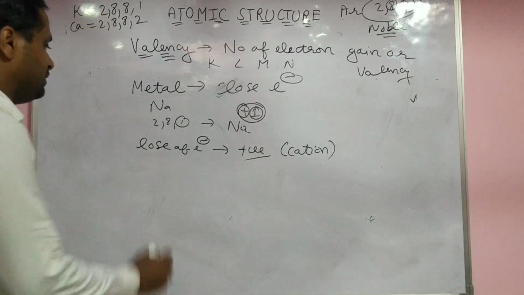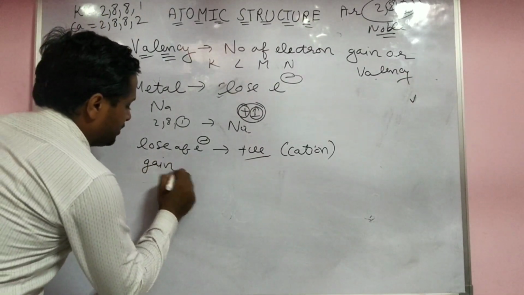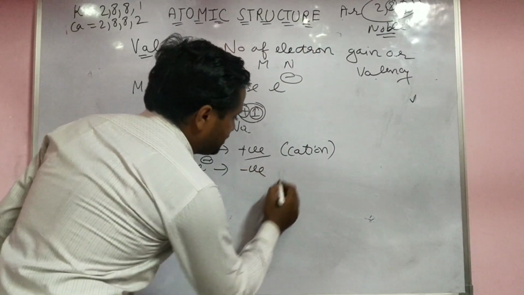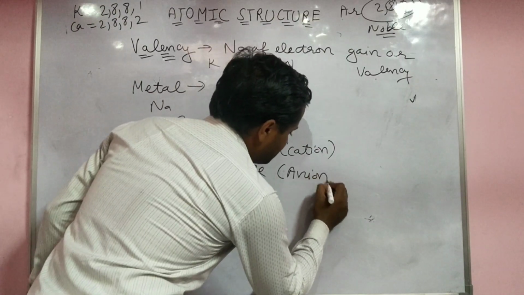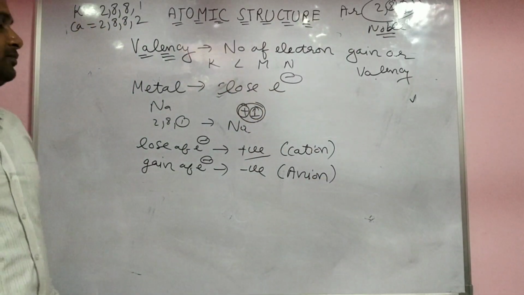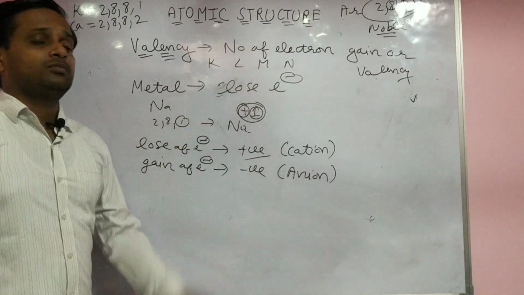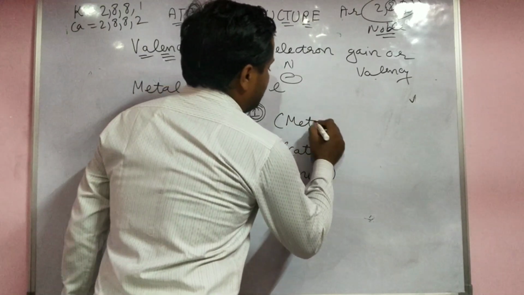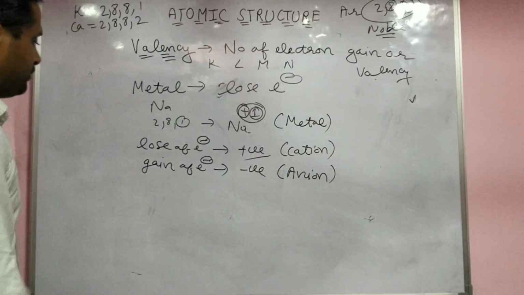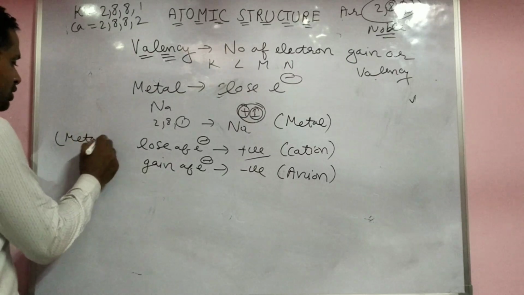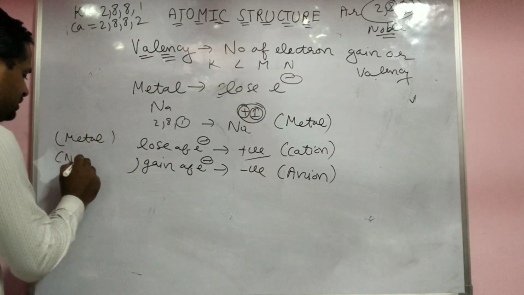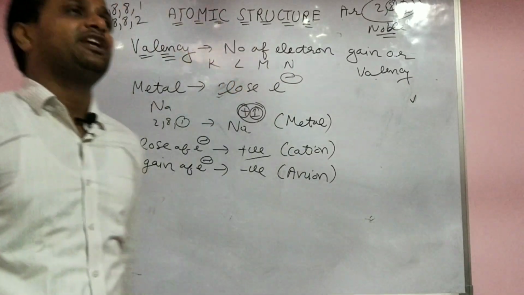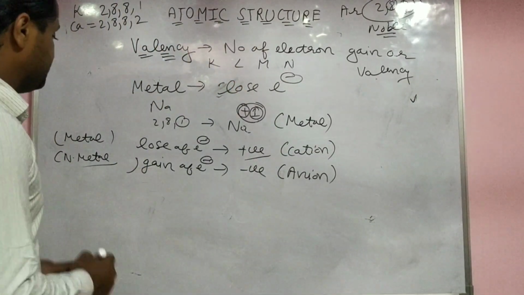That is called cation. And when gain of electron is there, it becomes negatively charged. That is called anion. Sodium lost its electron, so it became positively charged. The one that loses the electron is called a metal, and the one that gains the electron is called a non-metal. Now, you should not try to cram. You see their electronic configuration. It is very easy.